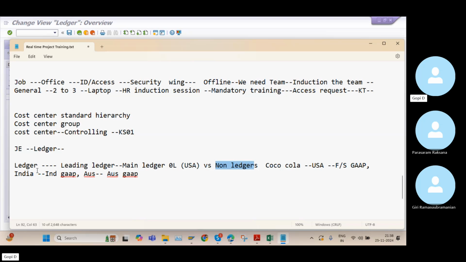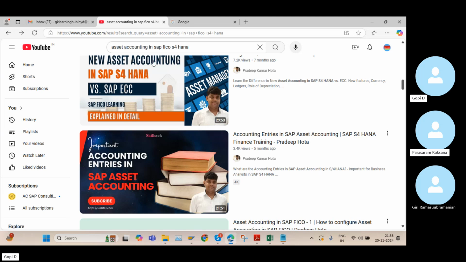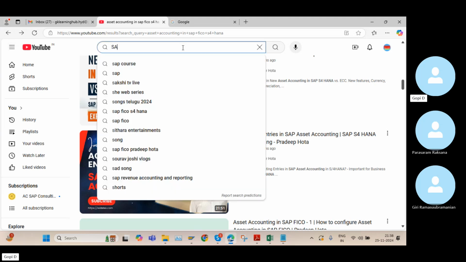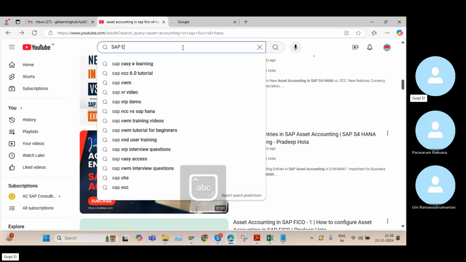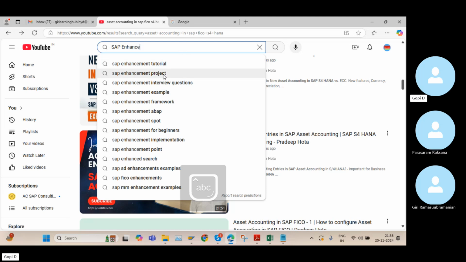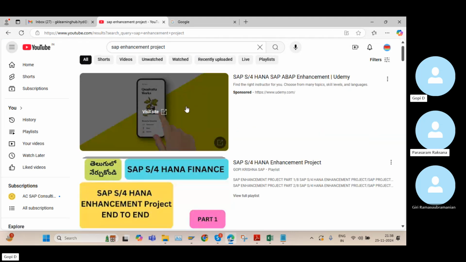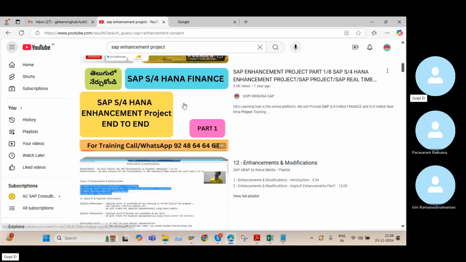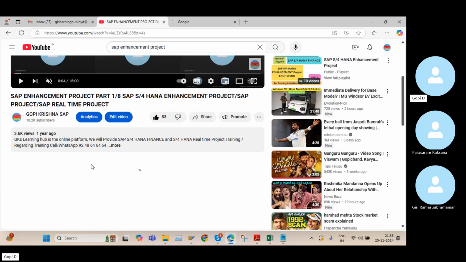This one I already told you about in the free version. This complete functionality we don't expect there. But in real time, on licensed servers, it works very fine. But we need to know this. This concept is a very big concept. Because of that, in my YouTube channel I already uploaded one video regarding this concept. Even when we attend interviews, we will expect n number of questions regarding this topic.